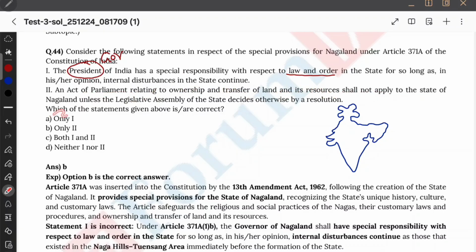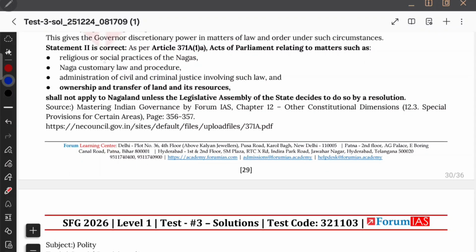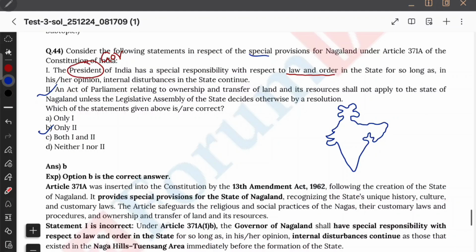Next, an act of parliament relating to the ownership and transfer of land and its resources shall not apply to state of Nagaland unless the legislative assembly of the state decides otherwise by resolution. हाँ, ये तो स्पेशल प्रोविजन हो गया ना, पार्लियामेंट का लॉ अप्लाई नहीं करेगी, unless the state legislature of Nagaland otherwise decides by resolution. ये तो सही बात है, वरना इसको स्पेशल क्यों बोलेंगे, है ना? So I think 2 is correct, therefore option B. I think not all matters, certain matters such as religious or social practice, Naga customary law, administration of civil and criminal justice, ownership and transfer of land, all these laws shall not apply to Nagaland. Okay, I mean, if Parliament wants to do anything on this, then it should first be passed by the state legislature of Nagaland. Option B is the correct answer.